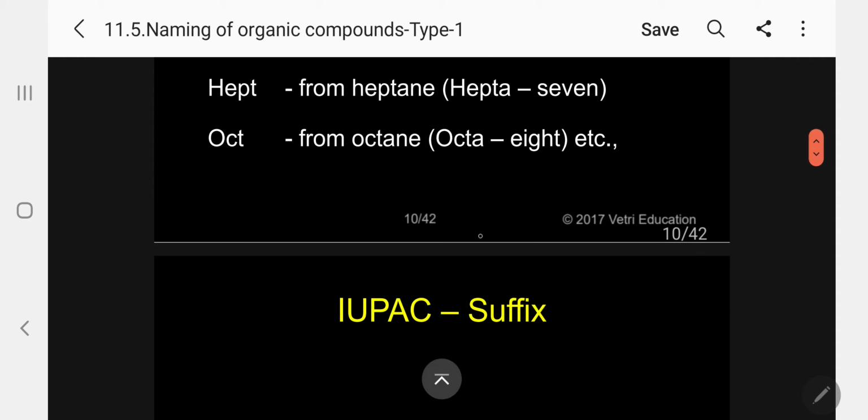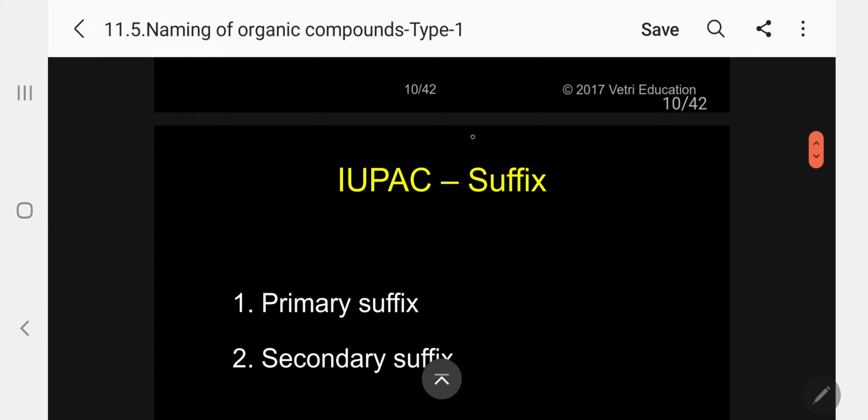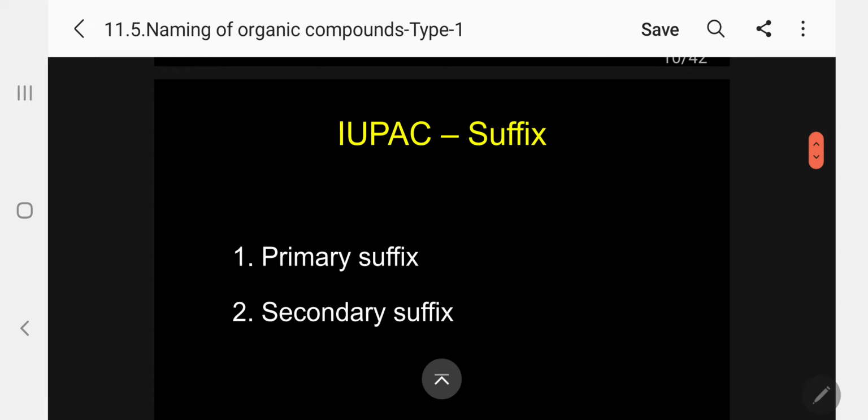Kindly follow. Same way, nonane and decane. So you now know clearly what a root word is. Right. Now, let me go to the suffix first.